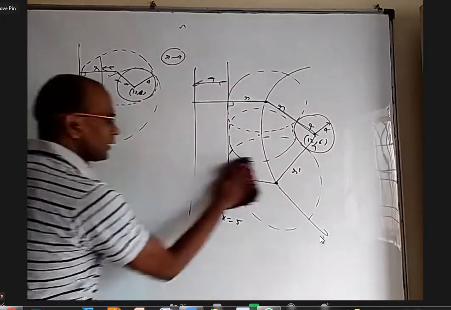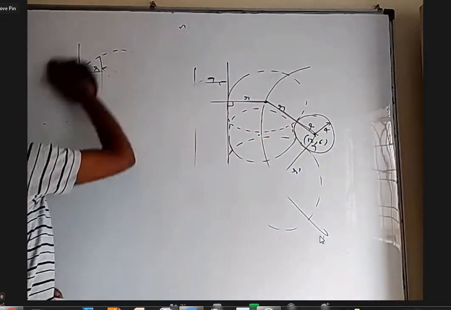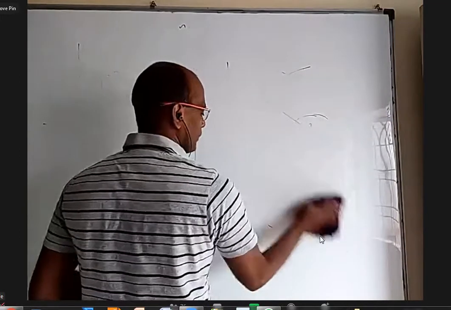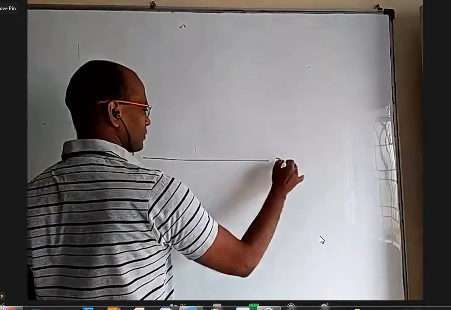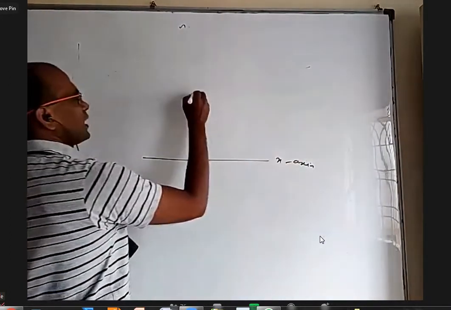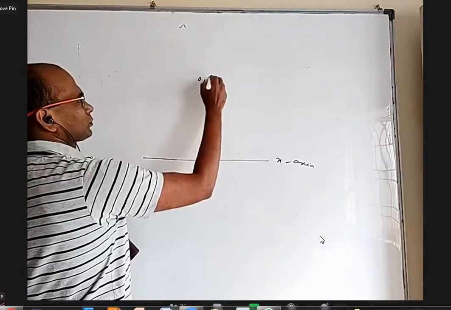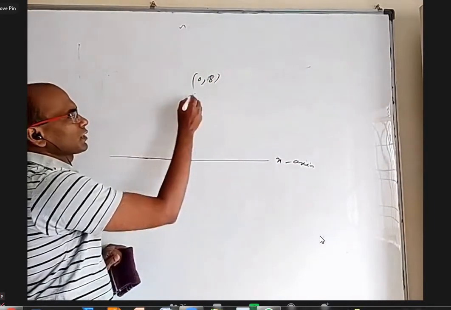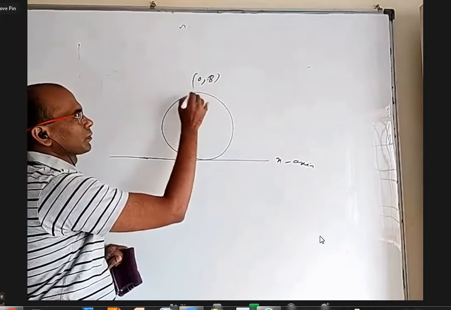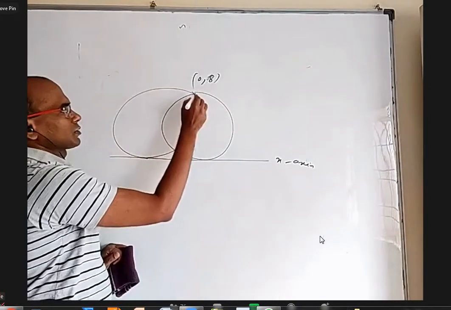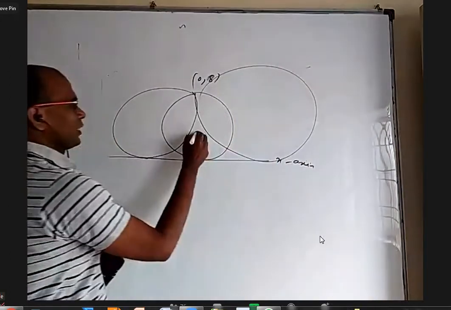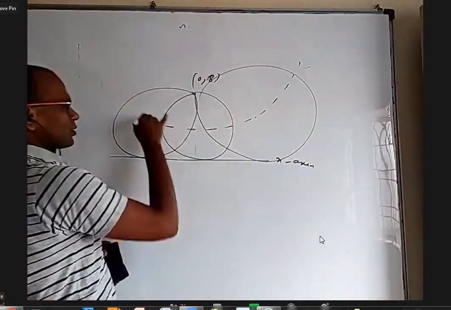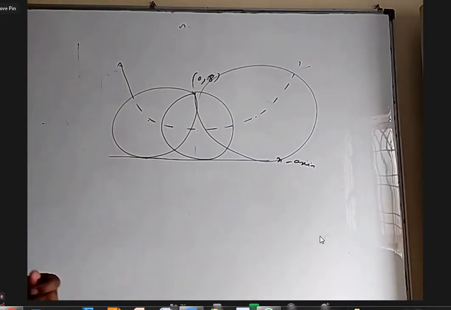Similarly here. I would have given a simpler example which is more direct. Let us say I have a line, let us say the x-axis. Let us say I have a point (0, 8). Passing through this point and touching this line, there are a lot of circles. One will be like this, one like this, one like this. If I take the center, the locus of all these is a parabola. What will be the focus of that and what is the directrix of that parabola?